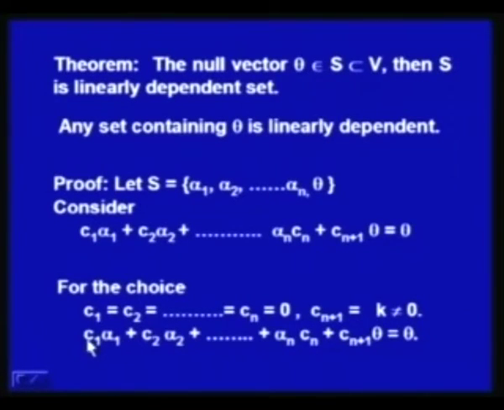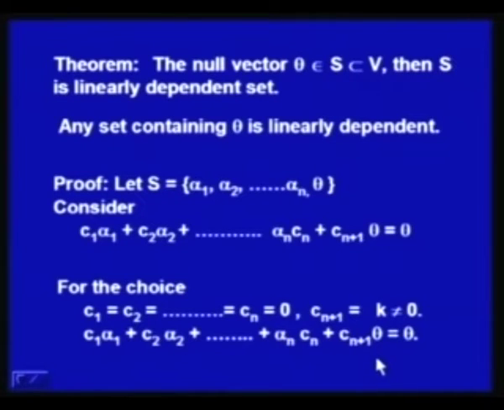Why? Because C 1 is 0, so this term is not contributing, C 2 is 0, so this is not contributing, similarly this is not contributing. What remains is only this term C n plus 1 into theta. So, whatever be C n plus 1, even if it is not 0, C n plus 1 into theta is 0. So, I have found one solution in which all C 1 to C n are 0, but C n plus 1 is not 0.